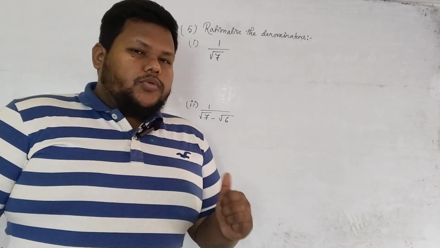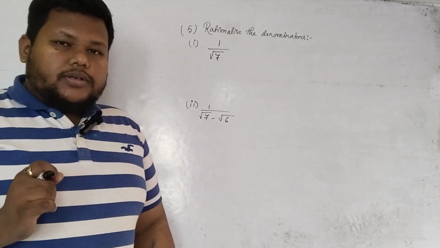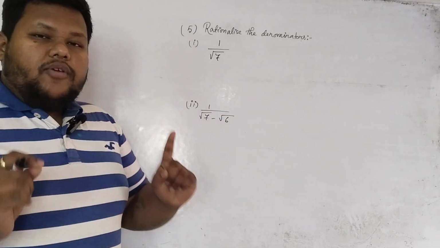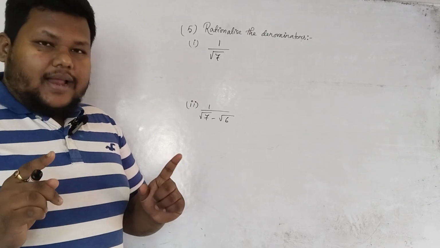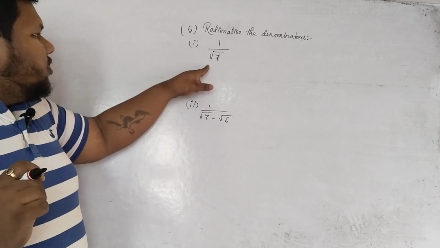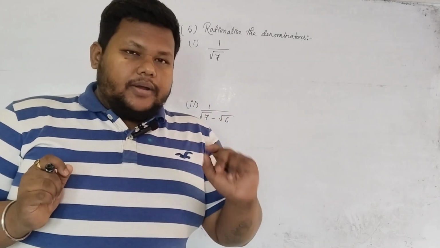So the next question is question number 5. What it is saying is: rationalize the denominators. That means the denominators are irrational numbers and you have to convert them into rational numbers. That means rationalize. Okay, so the first question, 1 by root over 7. First you see whether the denominator is one term or two terms. How many terms are there?